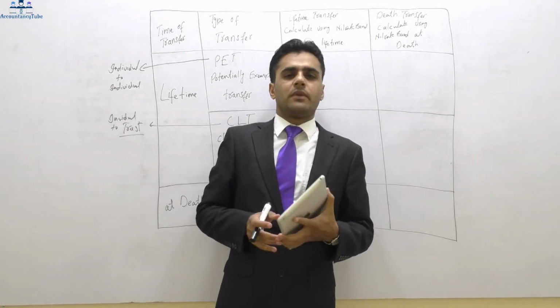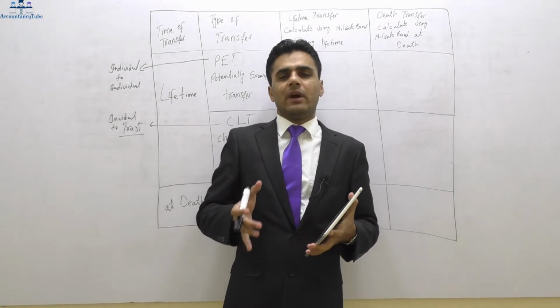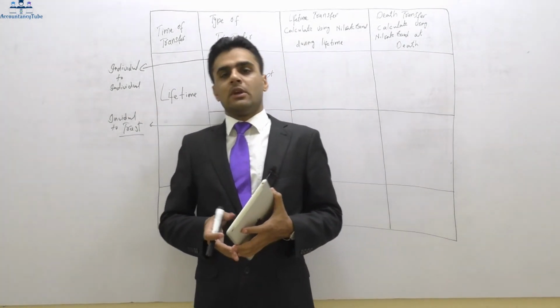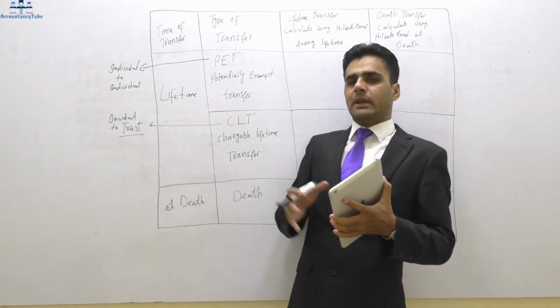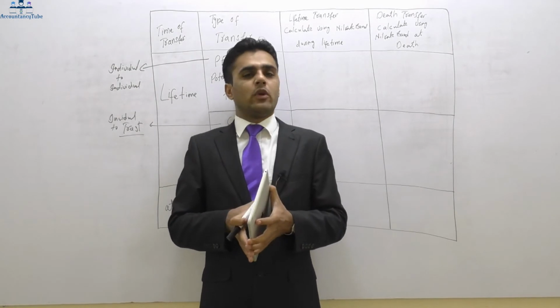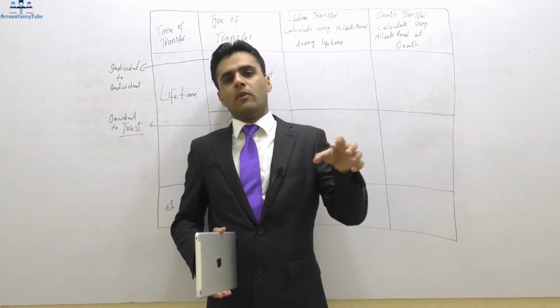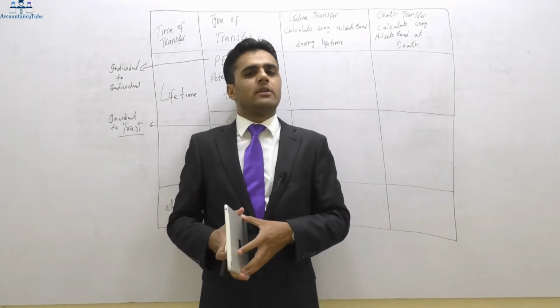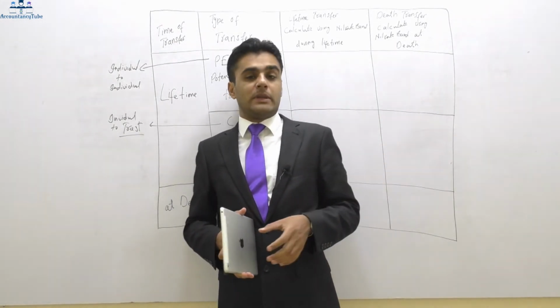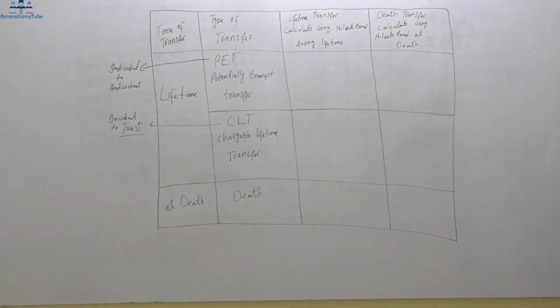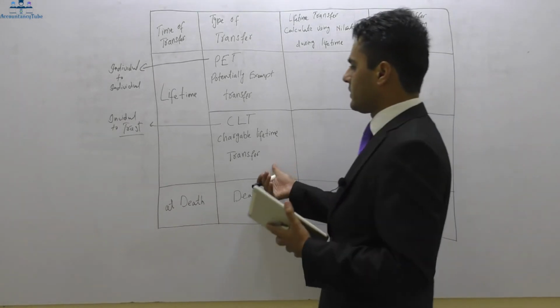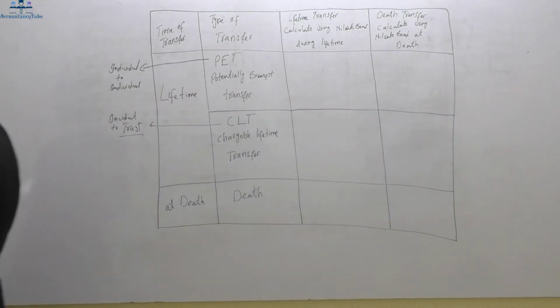They will be just looking after the assets, taking care of the assets. Otherwise, if they transfer to a random person, they might not trust them. All right, so a trust is basically an organization which will be looking after the asset, and there will be a few people who will be managing different assets. Then they will transfer on a specified date when the children become of age. All right, so that is basically a chargeable lifetime transfer. A potentially exempt transfer is a gift from one individual to another individual, whereas a chargeable lifetime transfer is a gift from an individual to a trust.